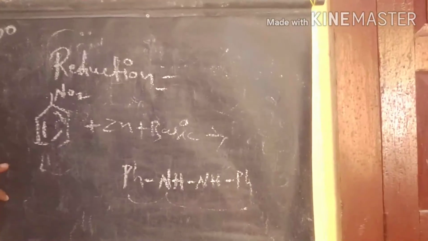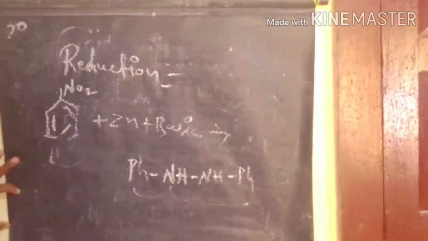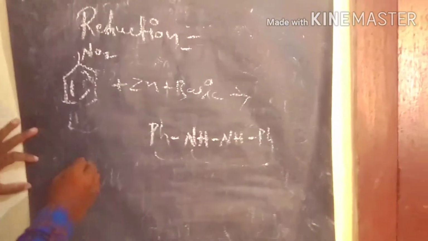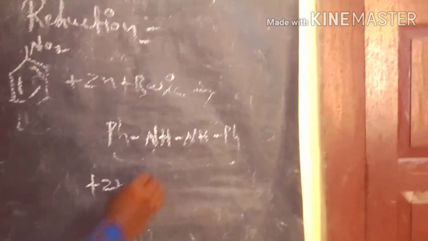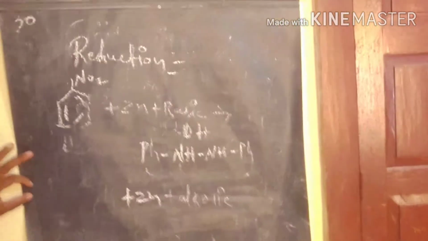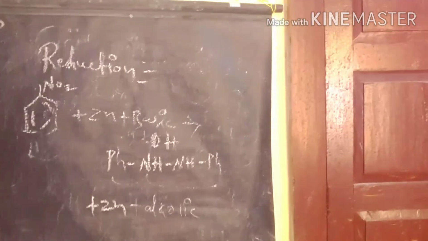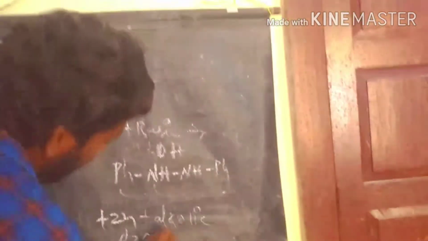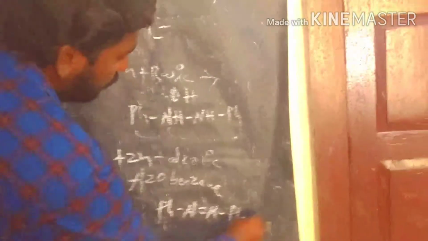The next reaction is with zinc in the basic medium. We are using zinc, one of the metals, in alcoholic KOH. Here we use aqueous KOH, which produces hydrazobenzene. In alcoholic KOH, nitrobenzene reacts with zinc to produce azobenzene. So what is called azobenzene? This is the azobenzene. This azobenzene is produced from zinc.